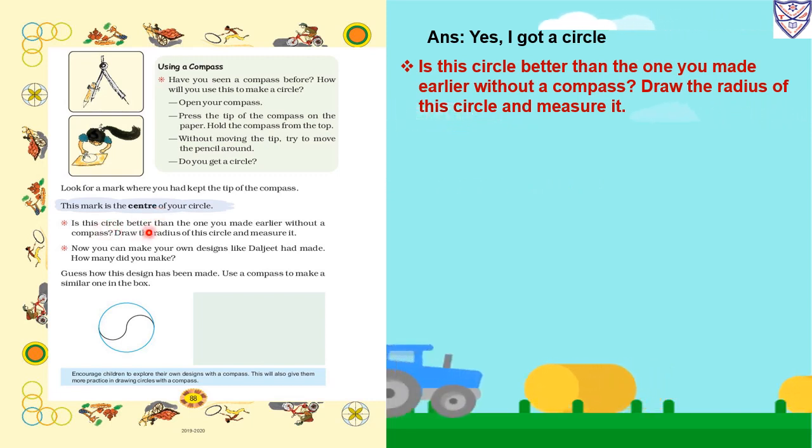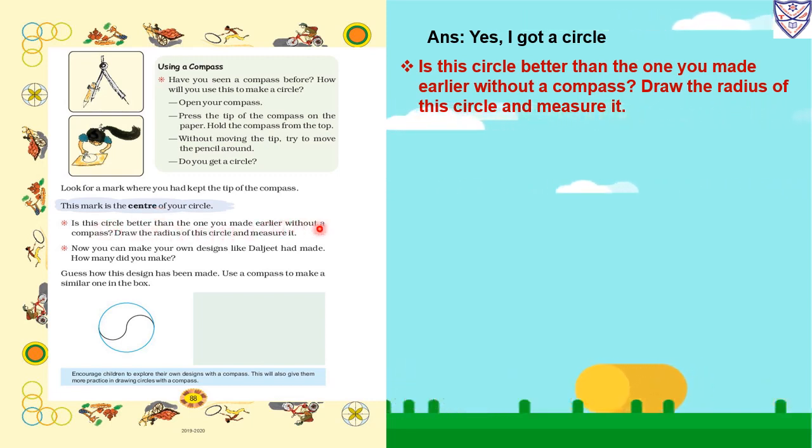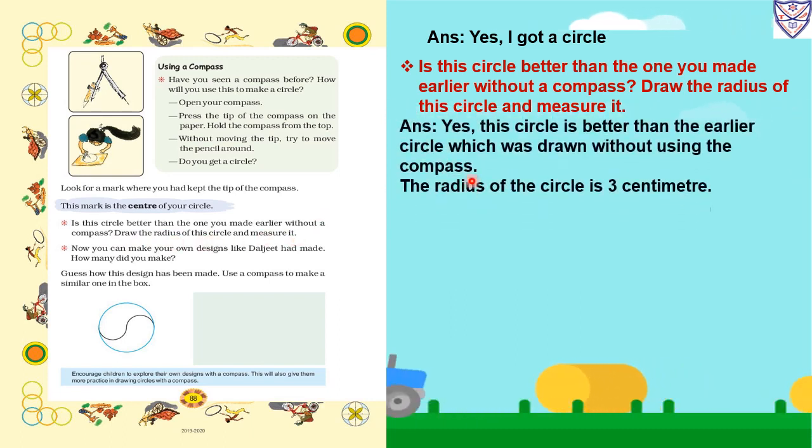Is this circle better than the one you made earlier without a compass? Draw the radius of this circle and measure it. So answer, yes, this circle is better than the earlier circle which was drawn without using the compass. Okay, with the help of a compass we will draw the circle. It was proper. Without using a compass that was not good. So the radius of the circle is 3 centimeters.